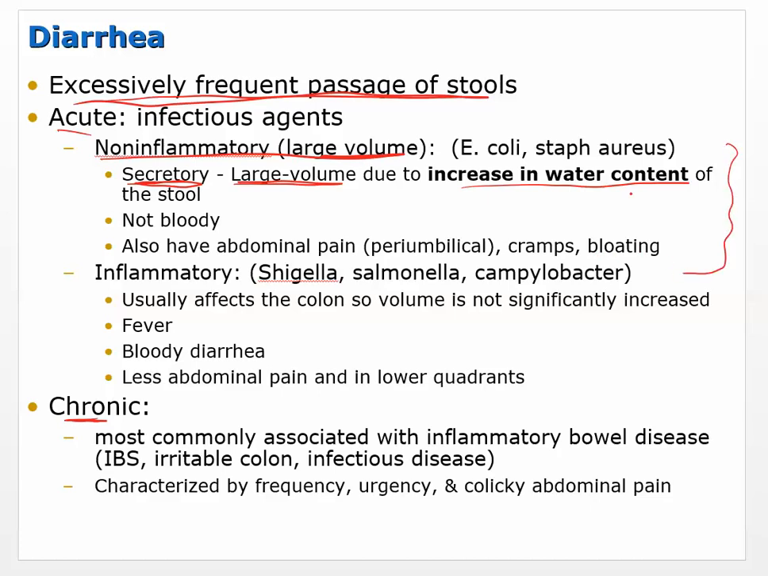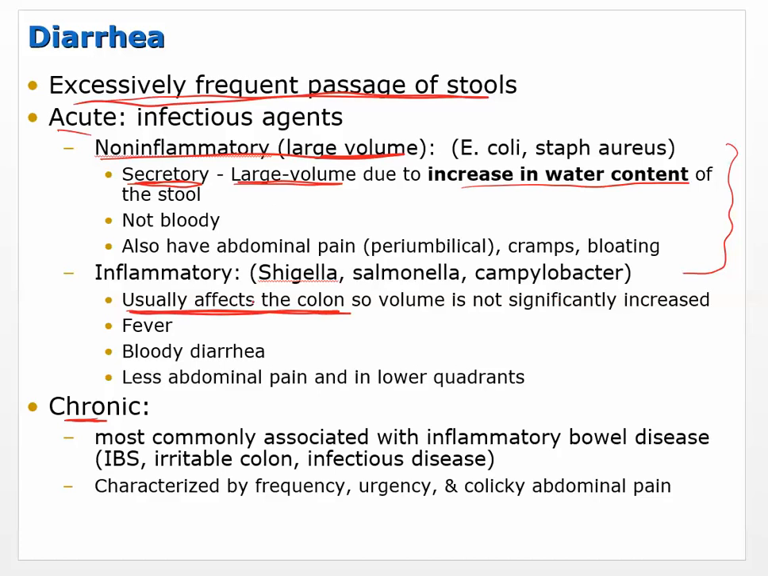Acute non-inflammatory. Inflammatory: Shigella, Salmonella, Campylobacter. Were you taking notes? Usually affects the colon. So inflammatory usually infects the colon. Volume is not significantly increased because most of what's happening in the colon is absorption. Some absorption of water may be reduced, but there's absorption of water, absorption of some nutrients, and then you've got a lot of bacteria in there doing their work.